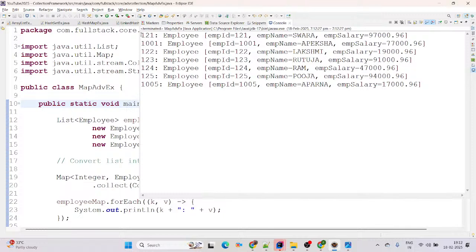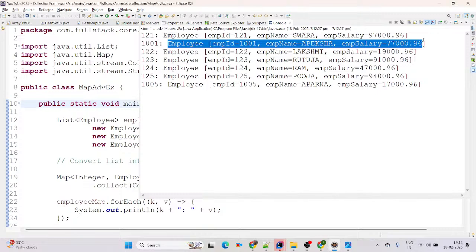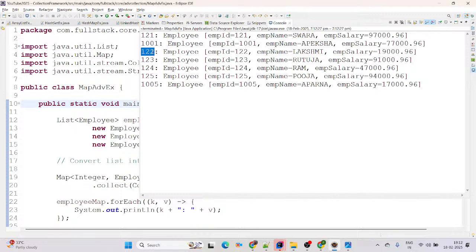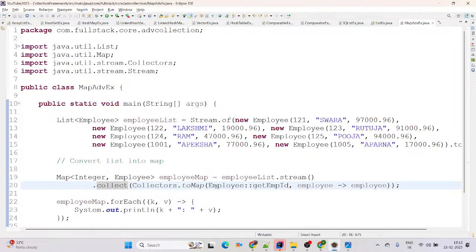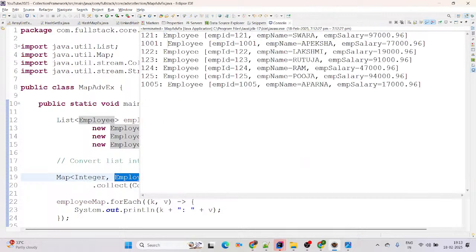It will print the key value pair. This is the key and this is the entire object as a value. Again this is the key, with the entire object as a value here. Key value pair we have printed here, map concept, right? Yes. A map is a key value pair. Then we have the list, and this list, by using the Stream API and this collect, we are able to convert into our map. This is the key, an Integer type of employee ID, and this is the value, an Employee type of object, and at the end it will print the key and the value as the employee object.